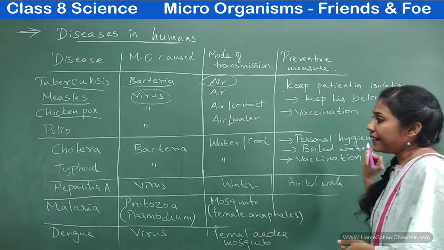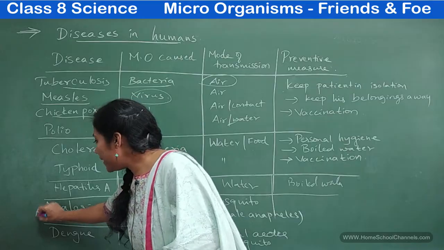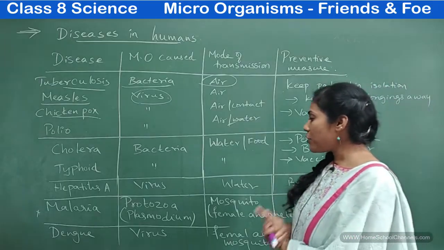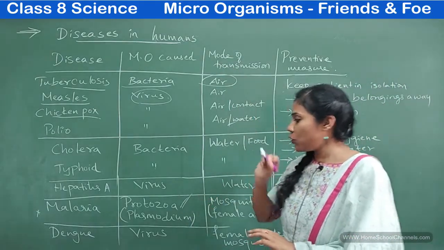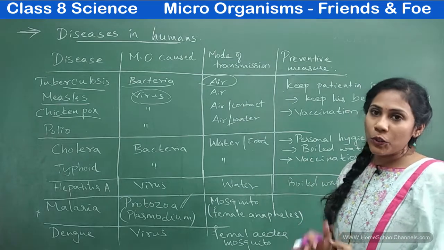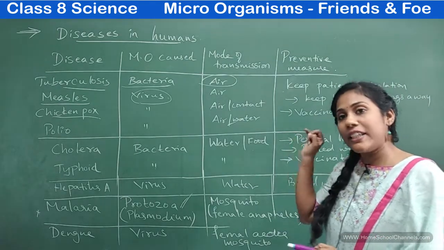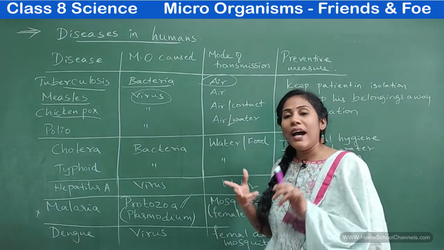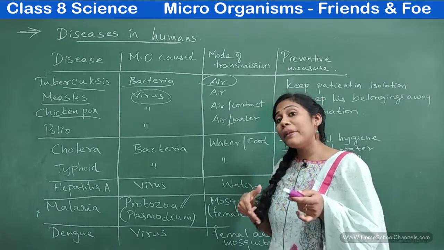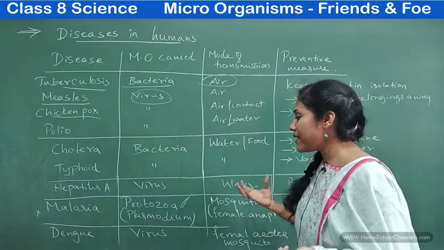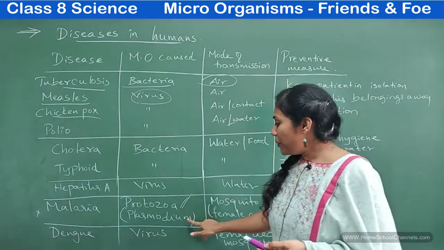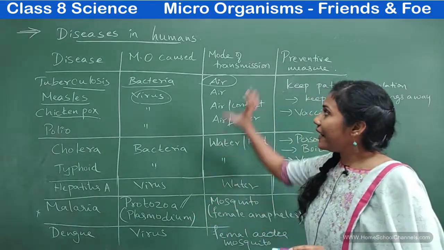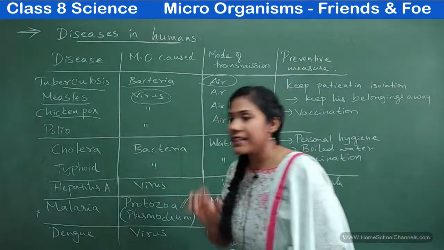And the next one is a very common disease nowadays, that is malaria. Malaria is caused by a type of microorganism, protozoa. In protozoa you have various examples. I gave it in the first class, right? What are the two examples I gave for protozoa? It is amoeba and paramecium. Like amoeba and paramecium, you also have one more example, that is plasmodium. Plasmodium is a type of protozoa, and when it enters into the human body, malaria is caused.